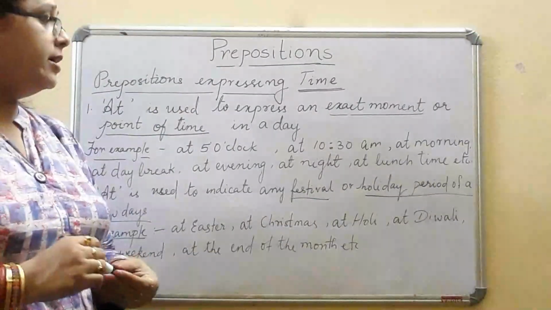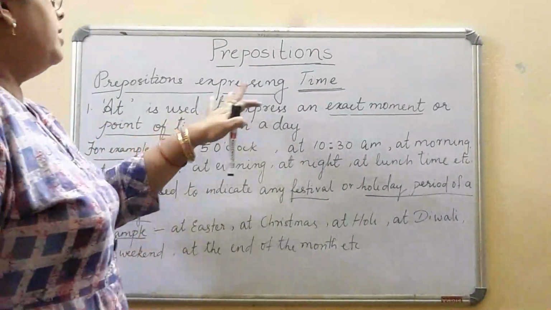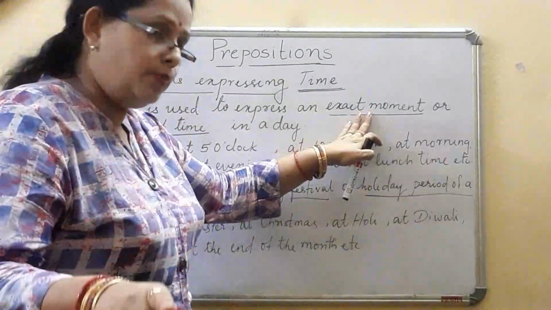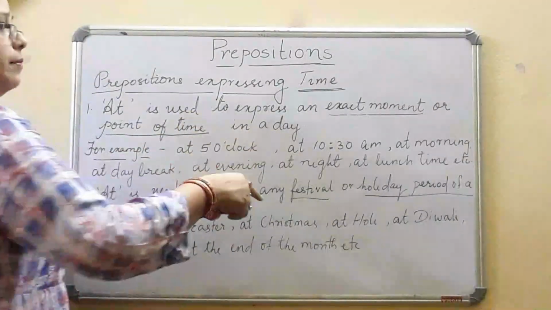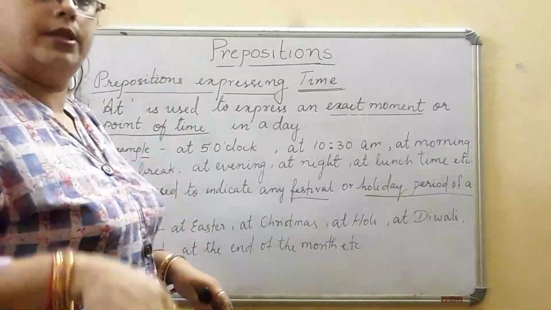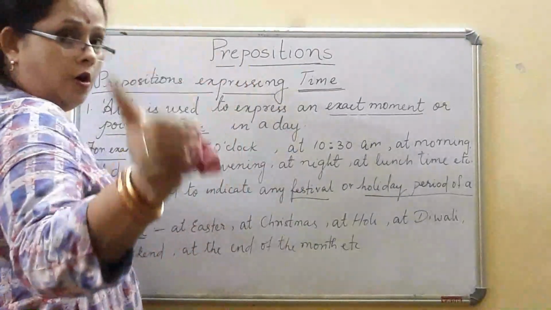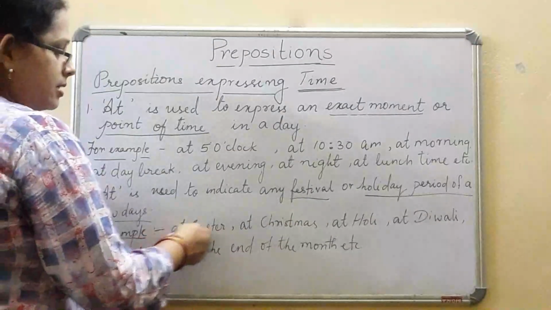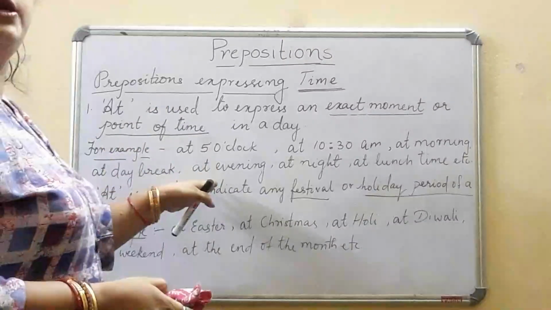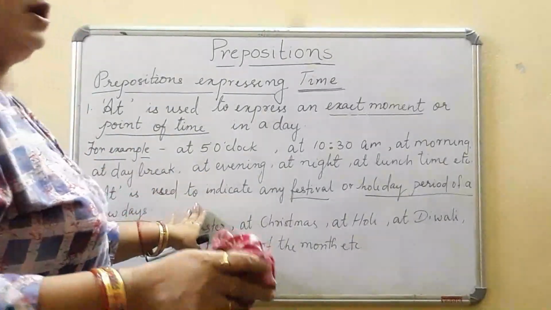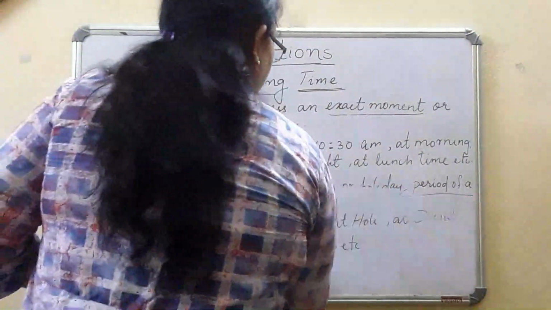That means here we have come across two things where we are using at. It is used to express an exact moment or a point of time in a day. In a day means it can be morning, it can be lunchtime, it can be dinner time, anything. Second one is festival or holiday period of time, like at Easter, at Christmas, at Holi, at Diwali. After this, we will be going to know about some more prepositions, where and how we can use them.